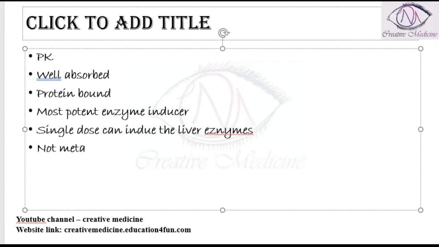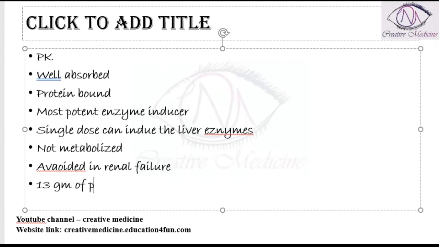It is not metabolized, only a small part of it is oxidized, and it is thus avoided in renal failure. Almost 13 grams of phenobarbitone is a fatal dose.